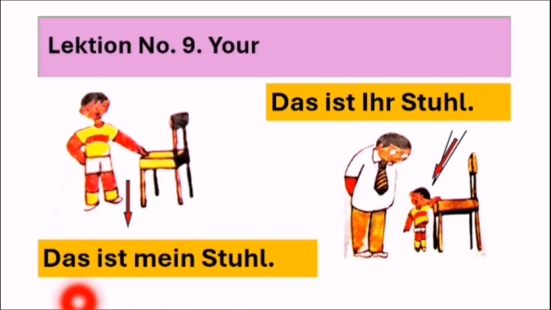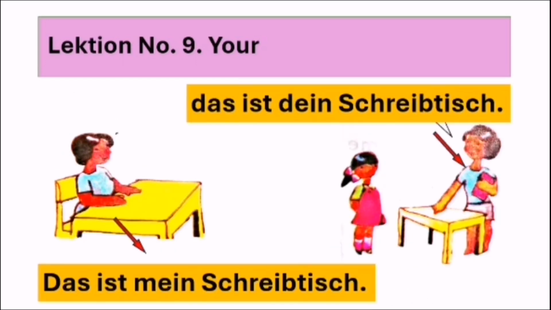This is my chair. Das ist mein Stuhl. Das ist ihr Stuhl. He says, das ist ihr Stuhl. This is your chair. And now this woman says, das ist mein Schreibtisch. This is my table. And das ist dein Schreibtisch. This is your table. She says to this girl.